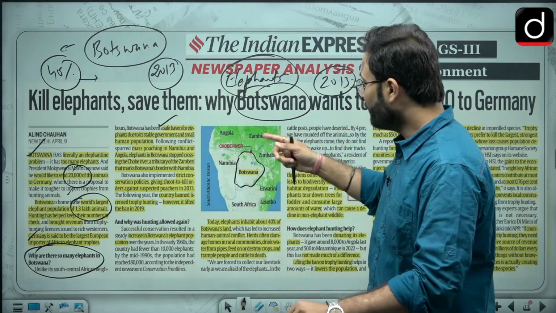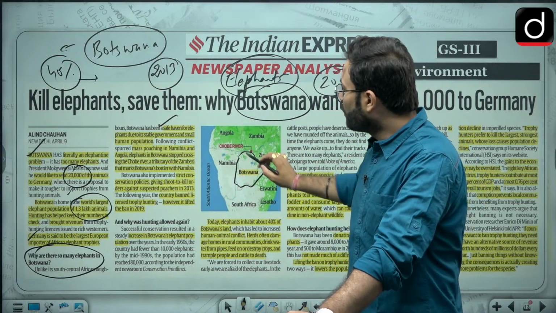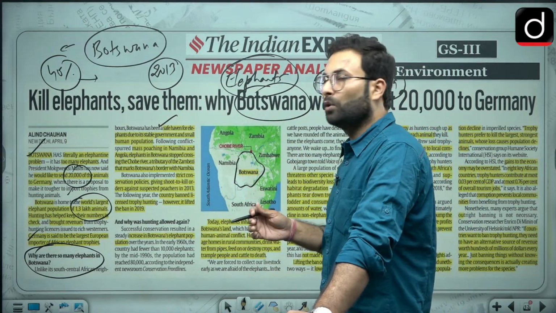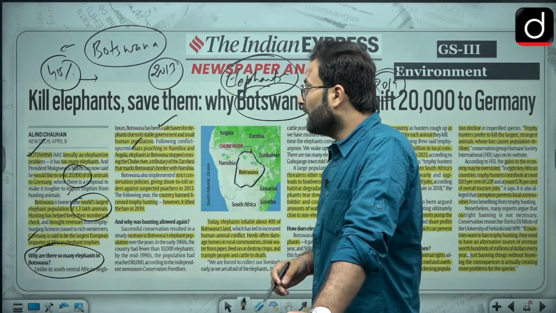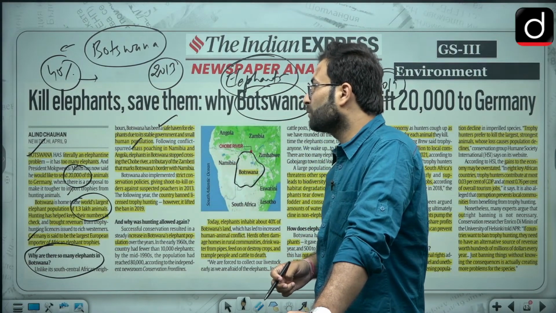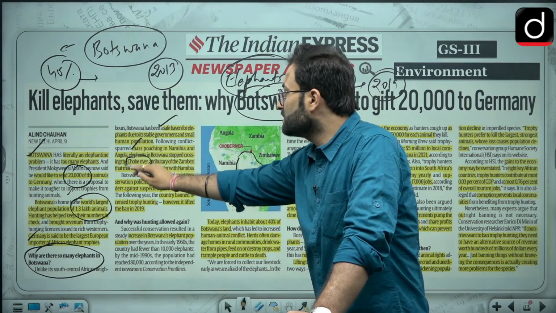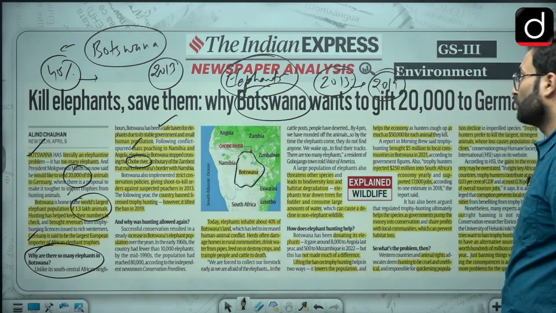Now when we are talking about Botswana, there is basically no poaching because they have banned it. Here you can see mass poaching in Namibia and Angola. Elephants in Botswana stopped crossing the Kobe River. So there is this river. I will show you on the map.